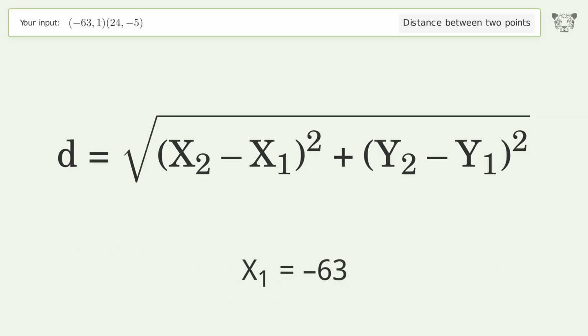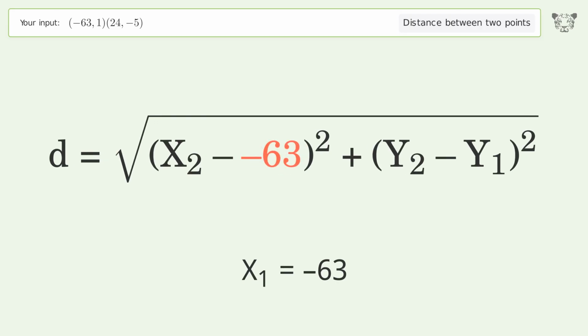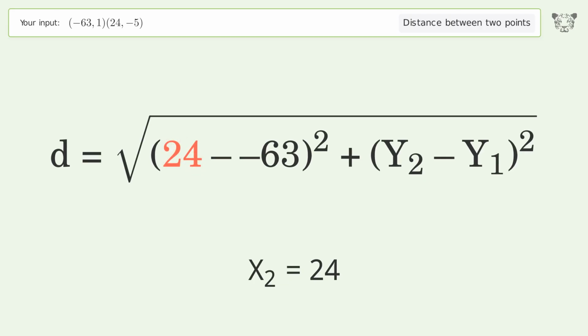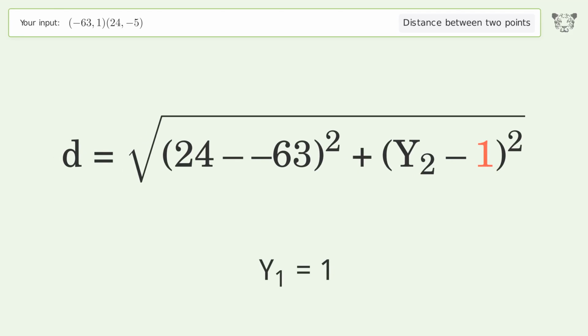x1 equals -63. x2 equals 24. y1 equals 1. y2 equals -5.